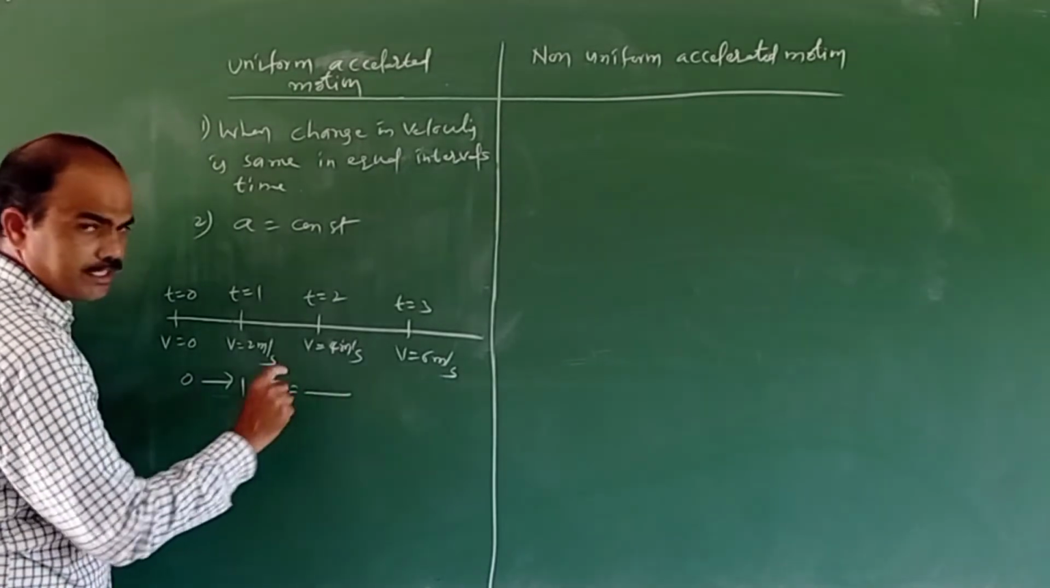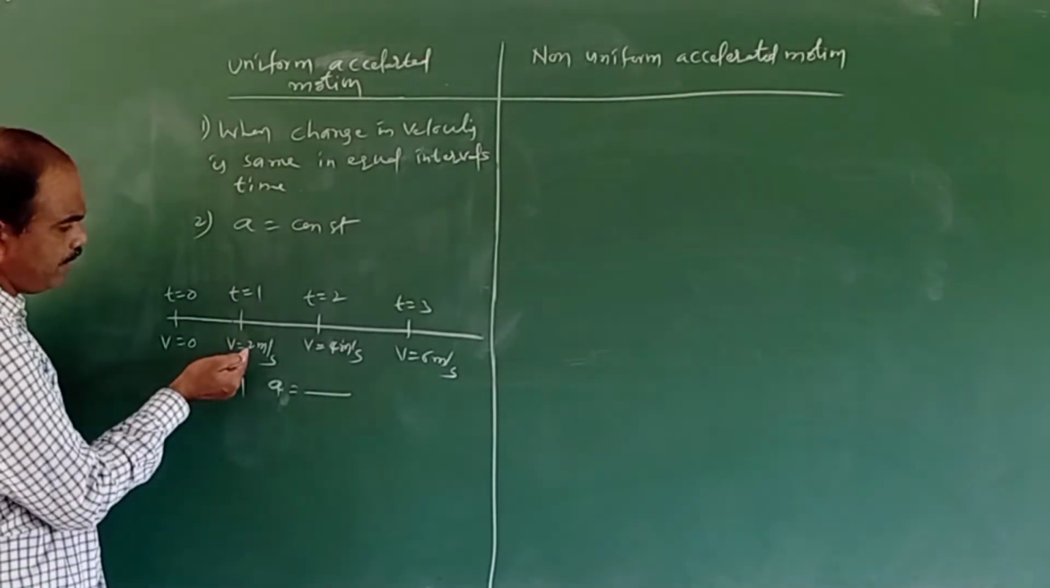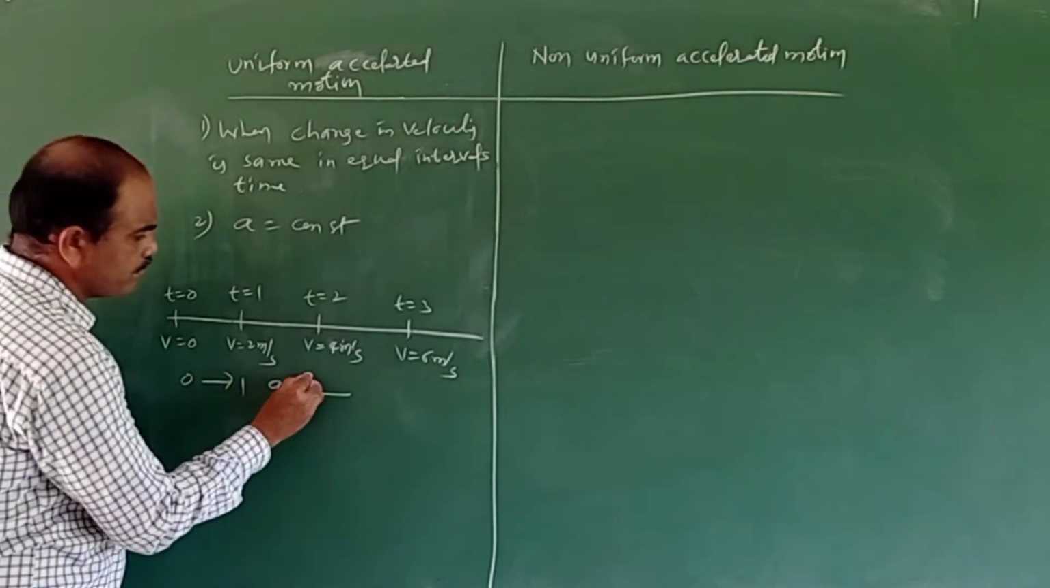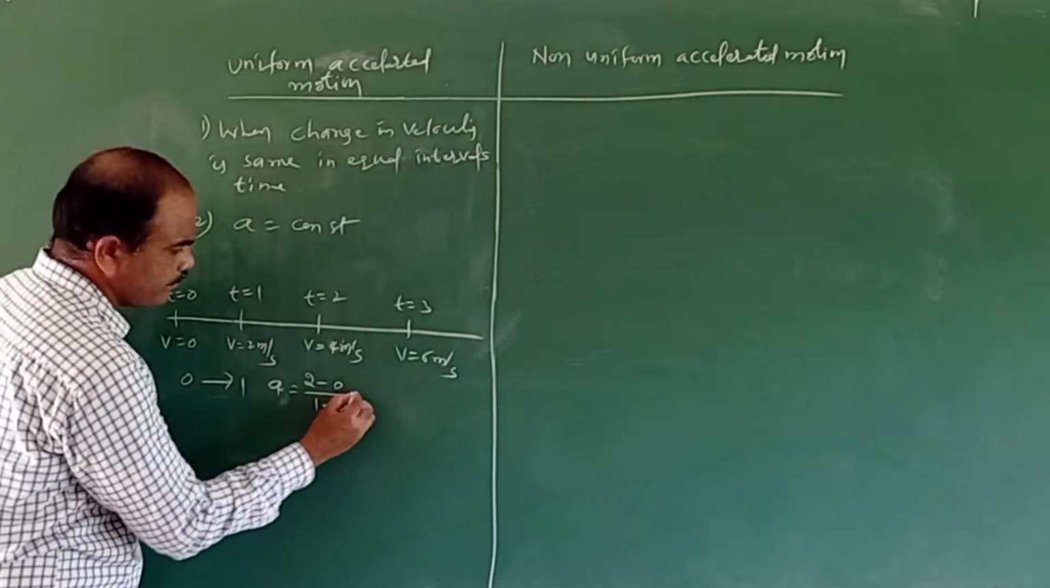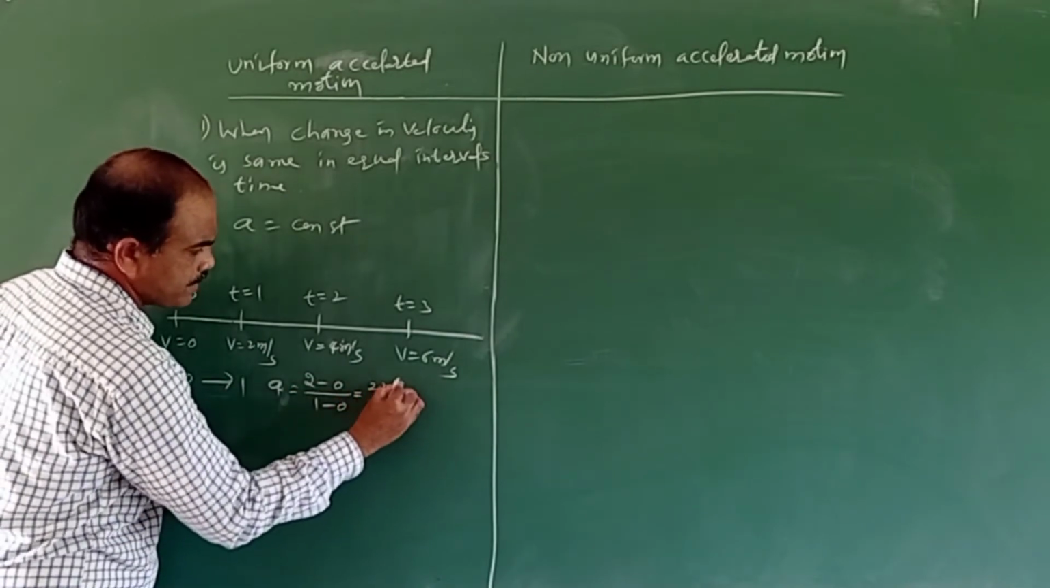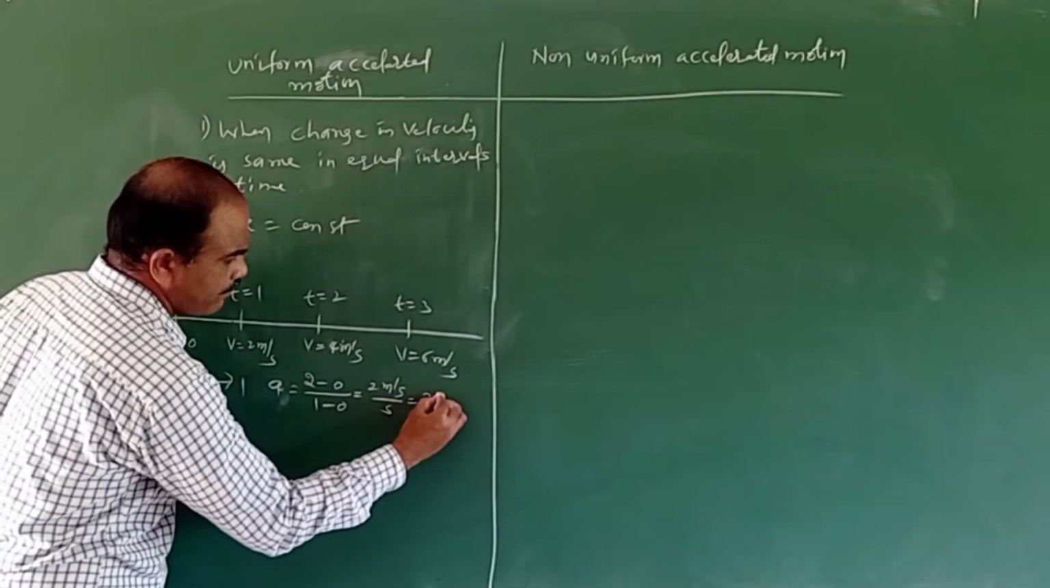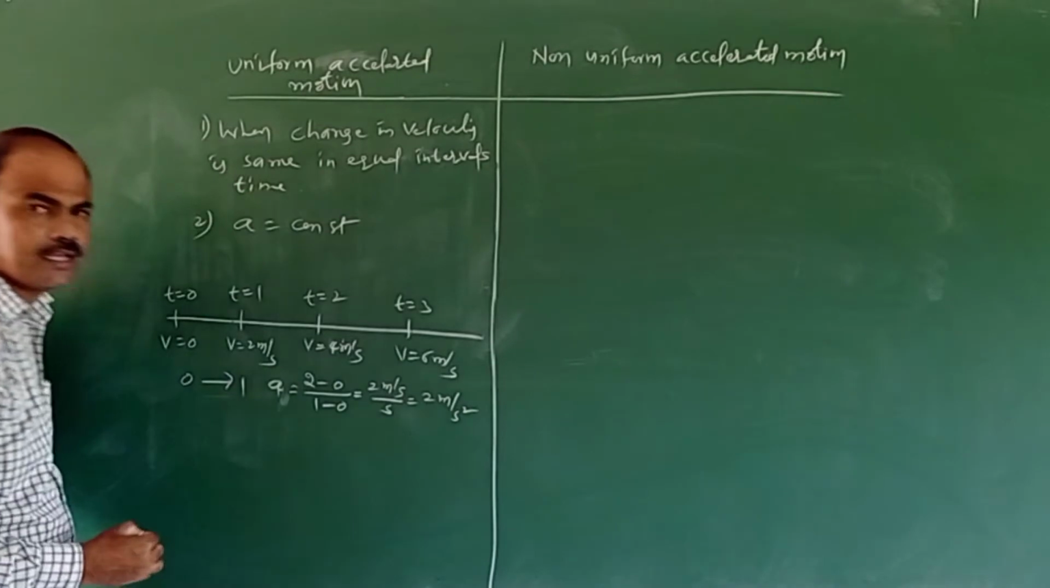So what is the acceleration? Change in velocity by change in time. What is the change in velocity? 2 minus 0. What is the change in time? 1 minus 0. So that's 2 meter per second by 1 second. And nothing but what is the acceleration? 2 meter per second square.